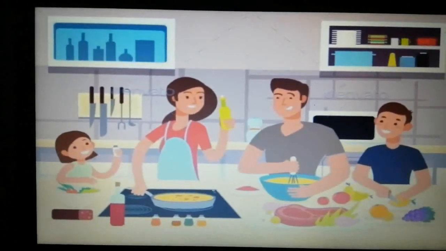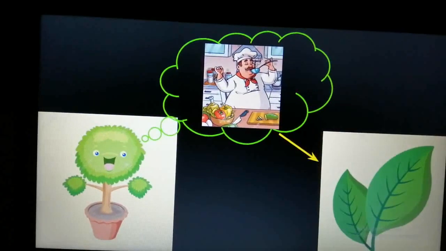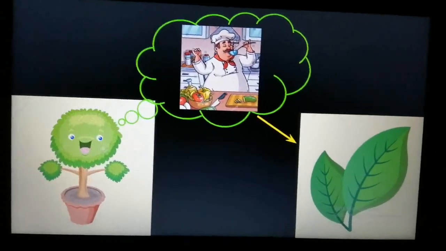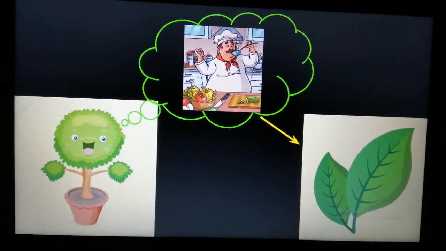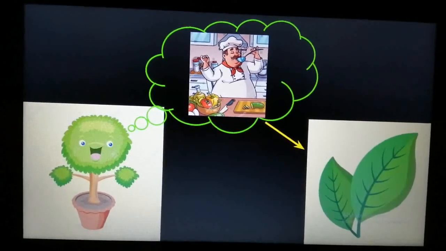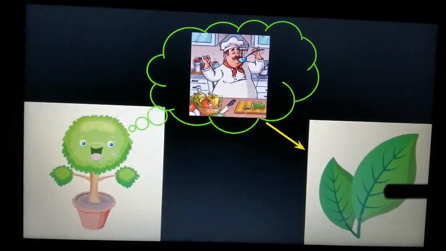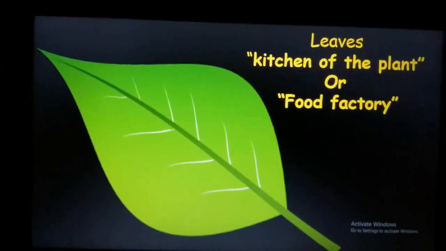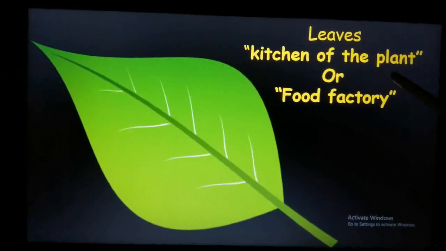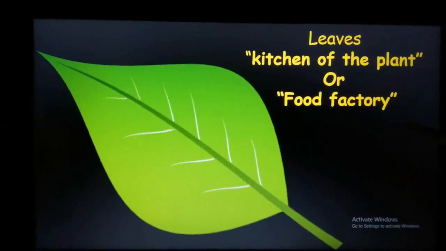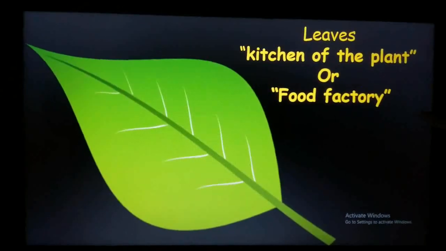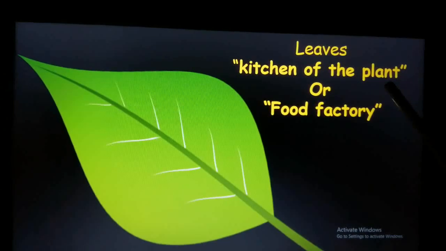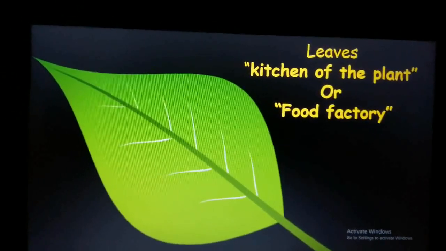Yes? Similarly, plants also have a kitchen, and that is the leaves. So plants prepare their food in the leaves. That is why leaves are also known as the kitchen of the plant or food factory. Clear? Leaves are also known as the kitchen of the plant or food factory.